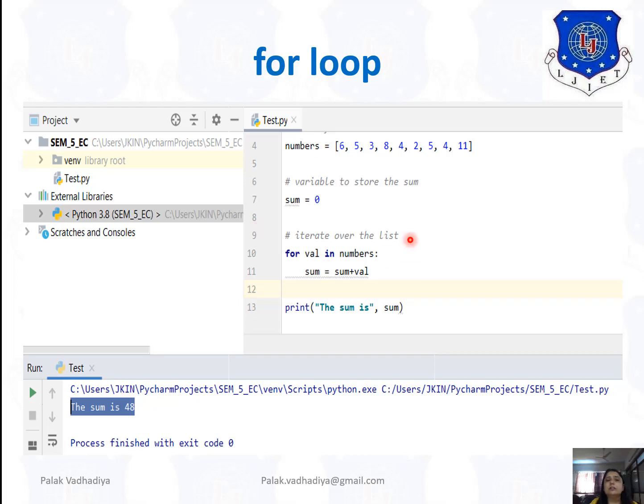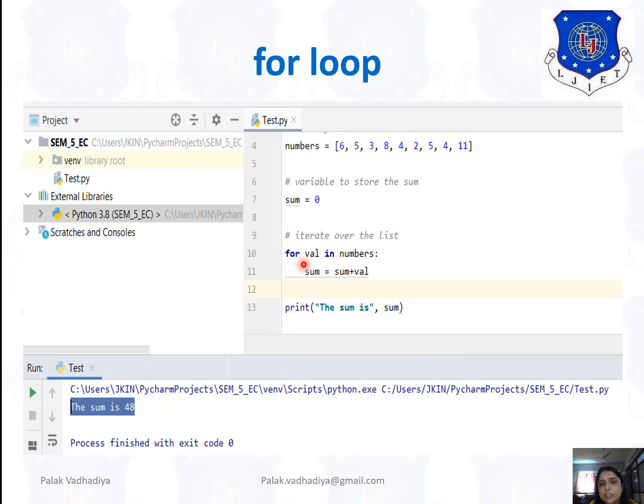Now here, what will this code do? It will add all the numbers that are present in the list. So I use one variable that is sum and I have initialized that with 0. And I use the for loop, that is for, then val is my variable. You can take anything in place of val. Then in numbers. So one by one it will fetch the numbers from this numbers variable.